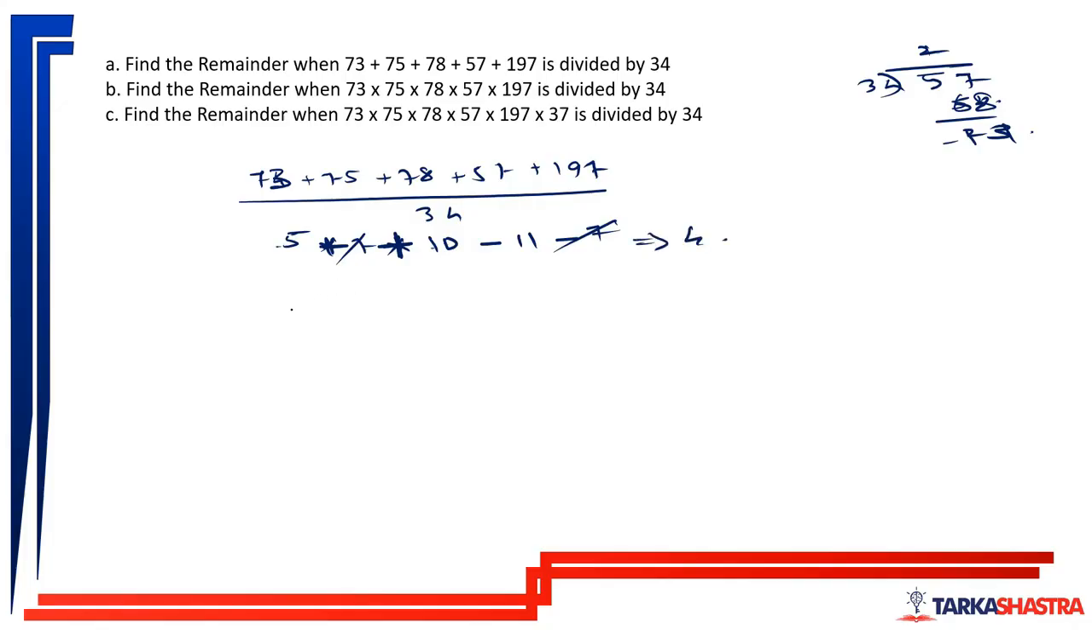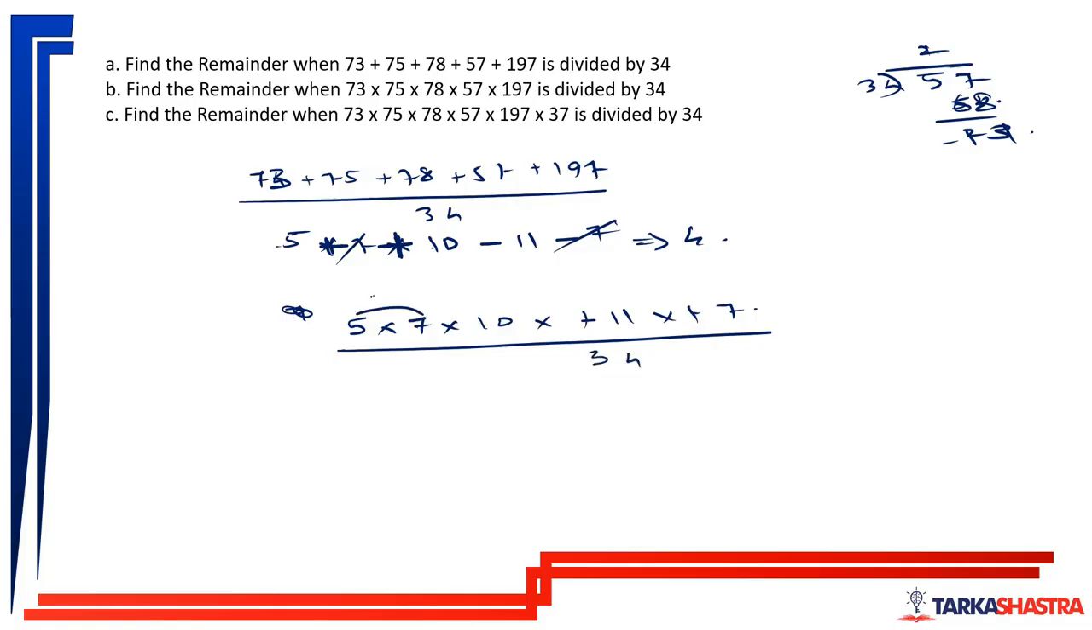Next, find the remainder when it is multiplied. So 73 when divided by 34, 5 remainder, 75 divided by 34, 7 remainder, 78 divided by 34, 10 remainder, 57 divided by 34, minus 11 remainder, and then minus 7 remainder. Minus minus will get plus. All of this has to be divided by 34. So this is 35, which will leave a remainder of 1.